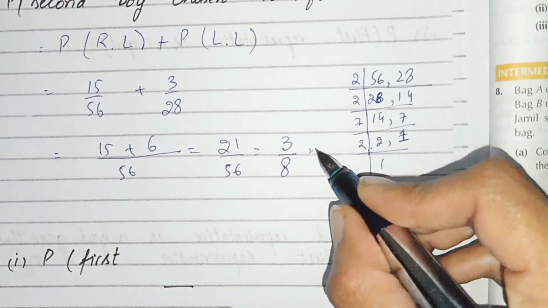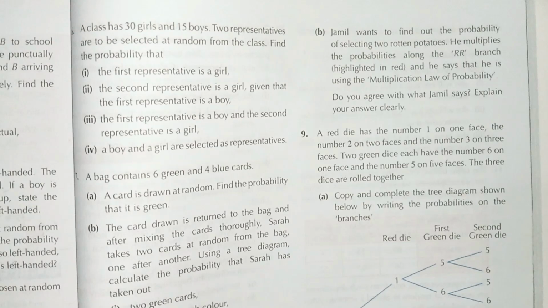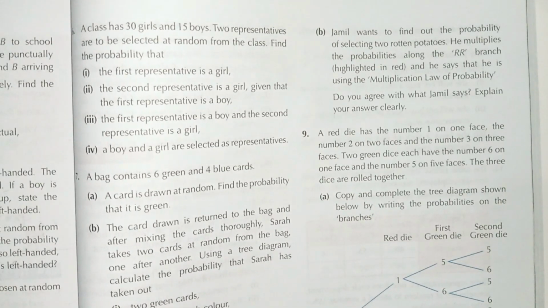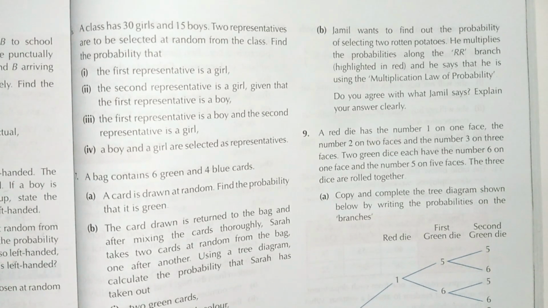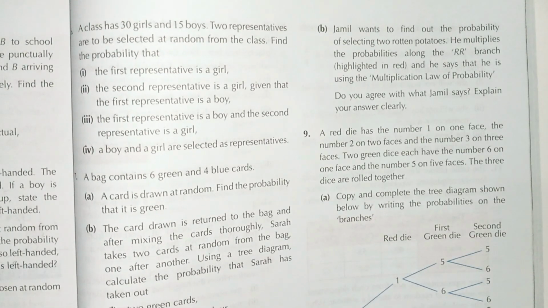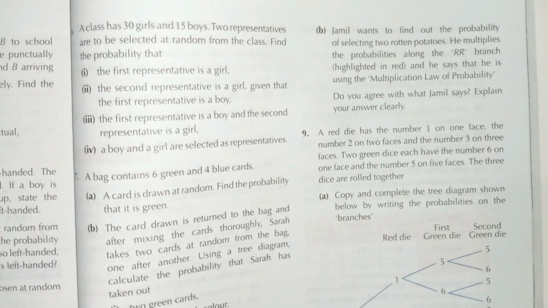And now students, this is the answer of third part, and question number 5 is solved. Now students, question number 6. A class has 30 girls and 15 boys. Two representatives are to be selected at random from the class. We have to find the probability of the first representative is a girl.